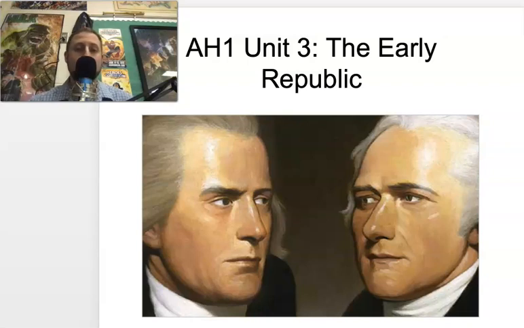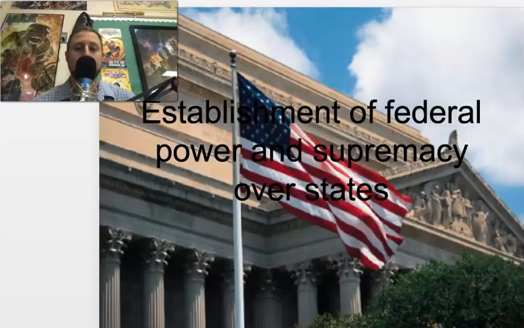Today we're going to start Unit 3, and this section of video notes will cover 3.1 and 3.2. 3.2 is super short. We're going to be focusing on what's known as the Federalist Era, a time in which we have our first two major political parties emerge, with Jefferson leading the Democratic Republicans, or the Anti-Federalists, and Alexander Hamilton leading the Federalists. So let's go ahead and get into this.